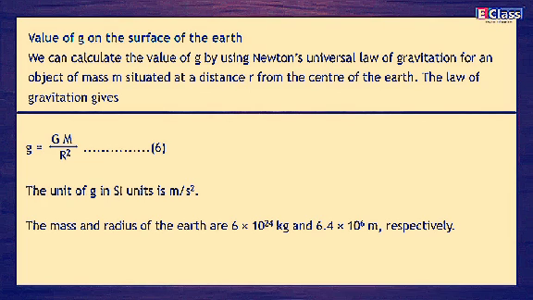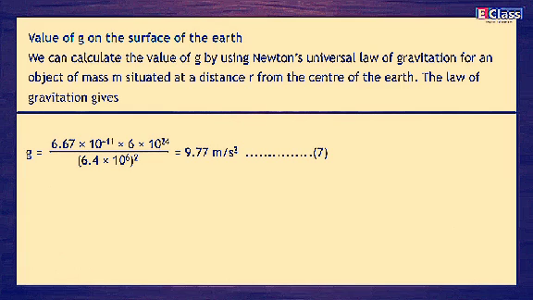The mass and radius of the earth are 6 × 10^24 kg and 6.4 × 10^6 m respectively. Using these in 6, g = 6.67 × 10^-11 × 6 × 10^24 upon (6.4 × 10^6)² = 9.77 m/s².